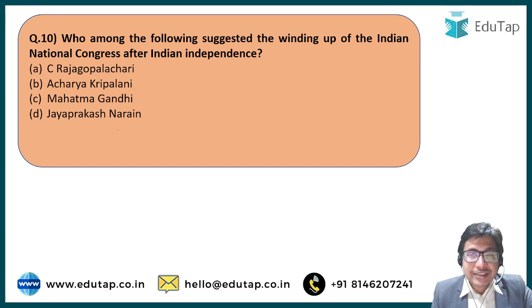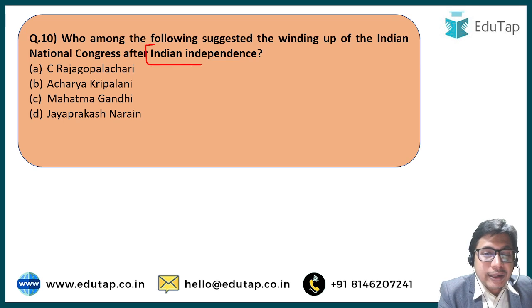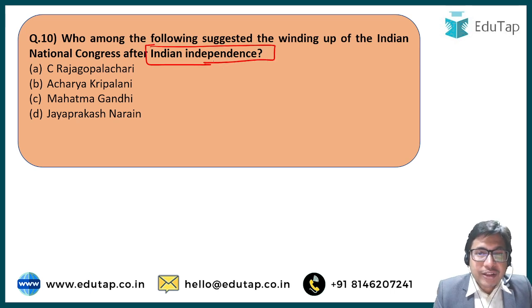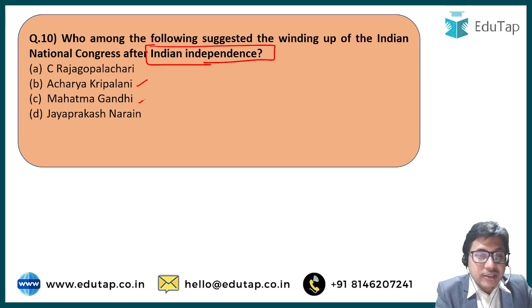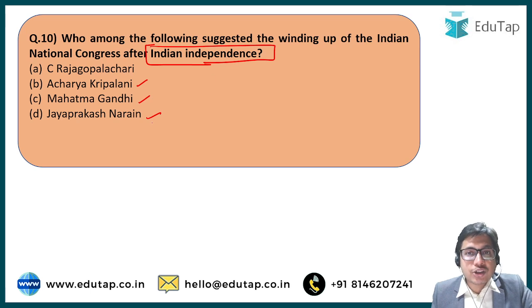Who among the following suggested the winding up of the Indian National Congress after Indian independence? When India attains independence, after that the Indian National Congress should be winded up, it should be disbanded, it should not continue further. Who among the following suggested this? Option A, C. Rajagopalachari. Option B, Acharya Kripalani. Option C, Mahatma Gandhi. And option D, Jay Prakash Narayan.